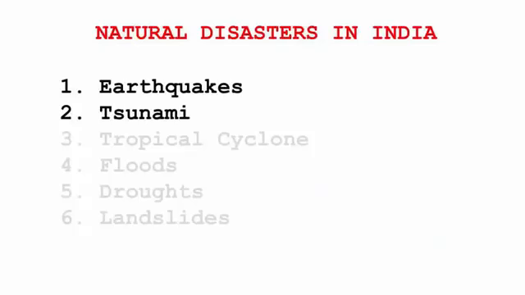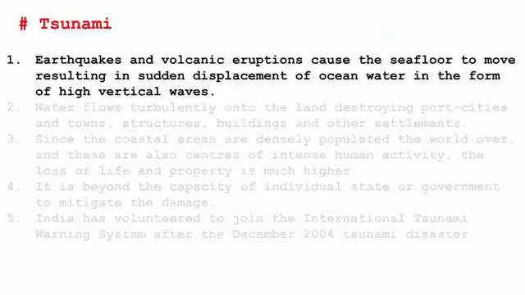Moving on to the next phenomenon, it's the tsunami. Tsunamis are nothing but high vertical waves. Now these waves need to move in order to cause a problem. So what makes these waves move? Earthquakes and volcanic eruptions cause the seafloor to move, resulting in sudden displacement of ocean water in the form of high vertical waves.